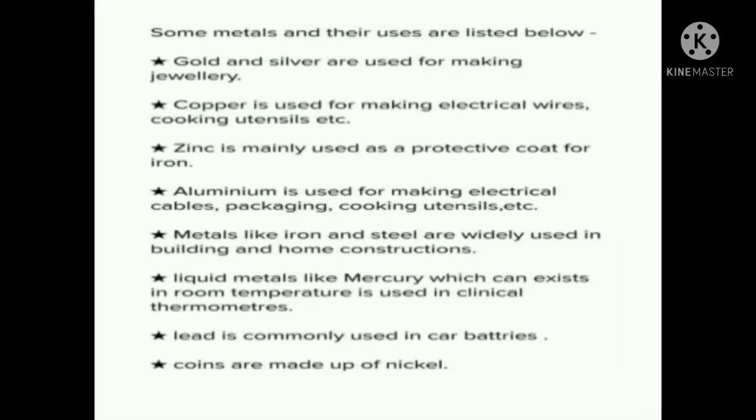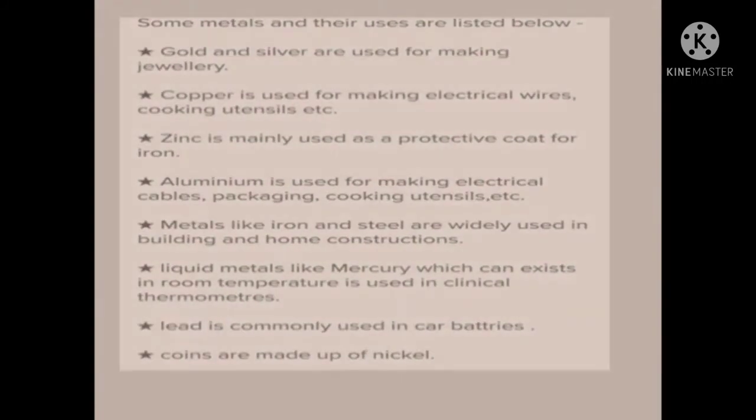Metals like iron and steel are widely used in building and home constructions. Liquid metals like mercury, which exist at room temperature, are used in clinical thermometers. Lead is commonly used in car batteries and coins are made up of nickel.